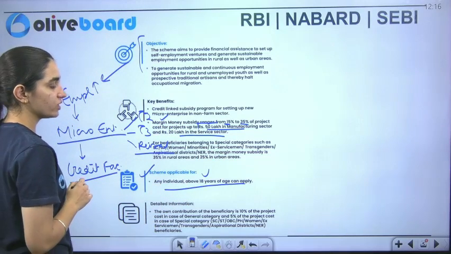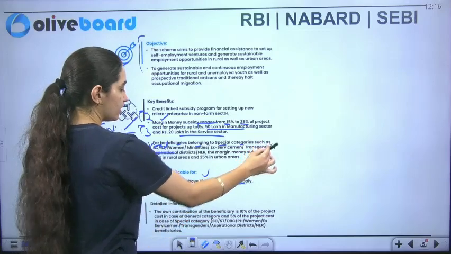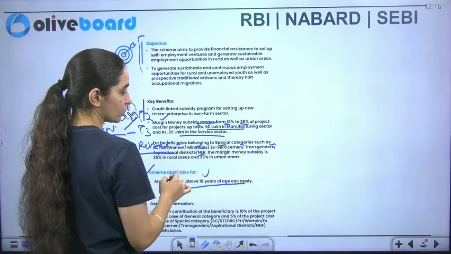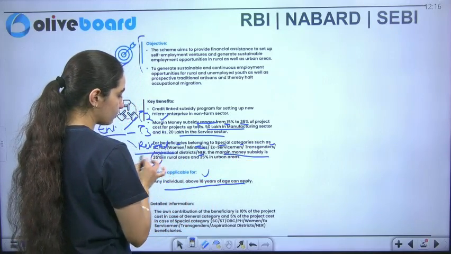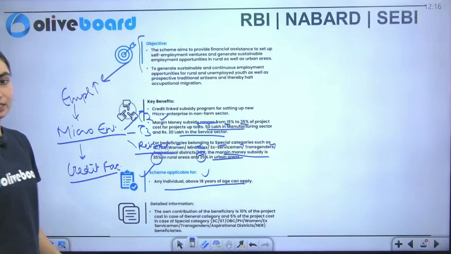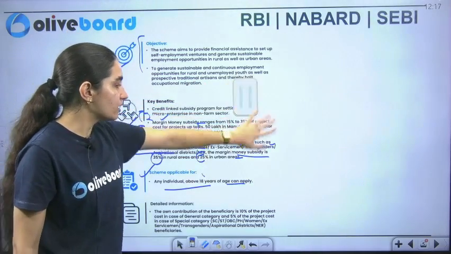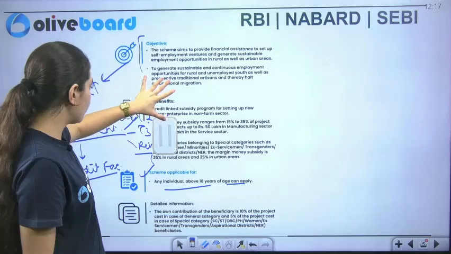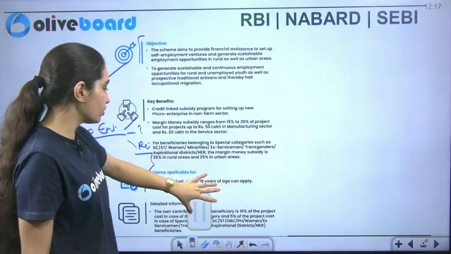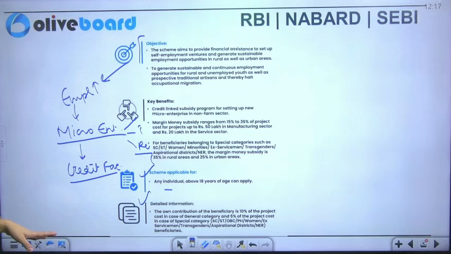Along with that, for beneficiaries belonging to special categories such as SC, ST, women, minority, ex-serviceman, transgender, aspirational district, and northeastern region, the margin money subsidy is 35% in rural areas and 25% in urban areas. So this varies here. This information will be provided to all of you. I'll ensure that I provide you raw data because there is a lot of underlining here. Every PDF that I provide will be raw, non-annotated. Now, if I talk about the detailed information, the own contribution of the beneficiary is 10% of the project cost in the general category and 5% of the project cost in the special category here.